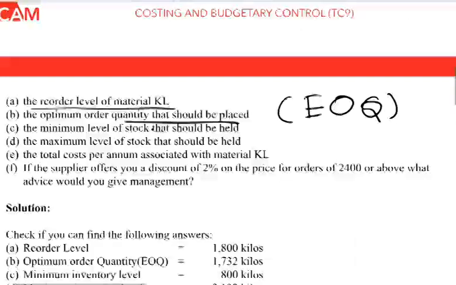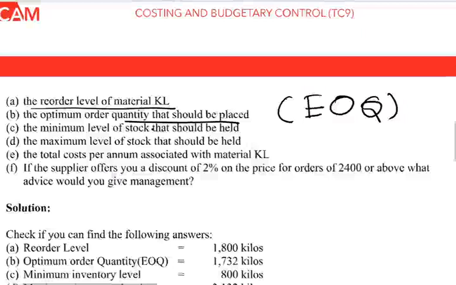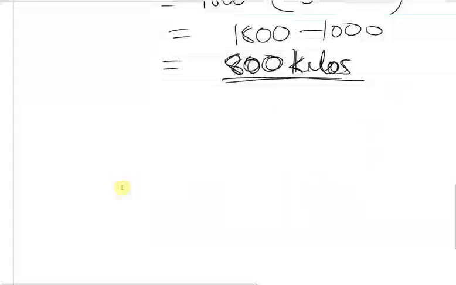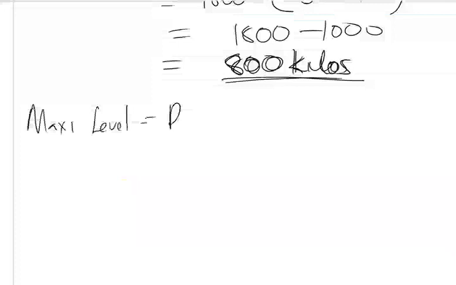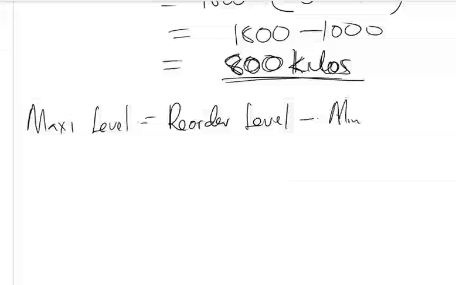So let us look at the other requirement, the maximum level that should be held. What is the formula for maximum level? The formula for maximum level is reorder level minus minimum usage times minimum lead time plus economic order quantity.